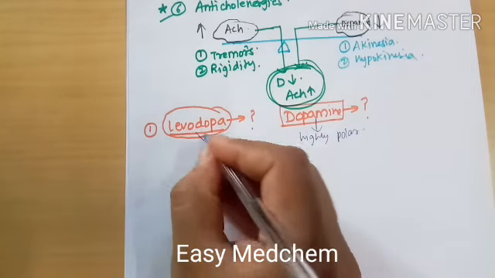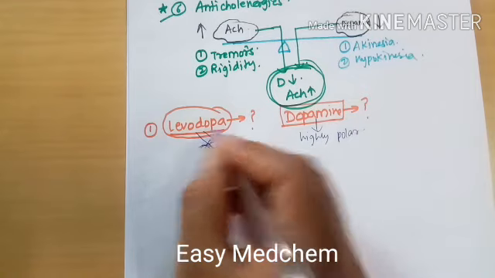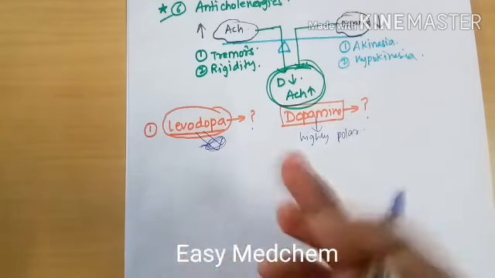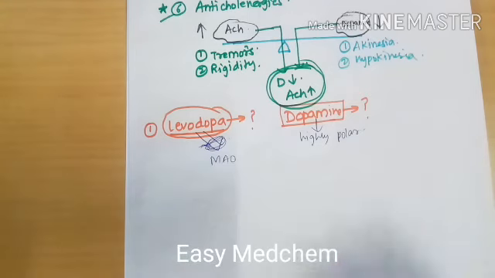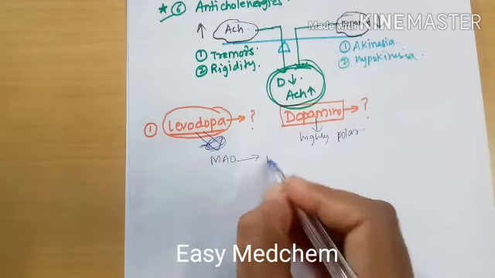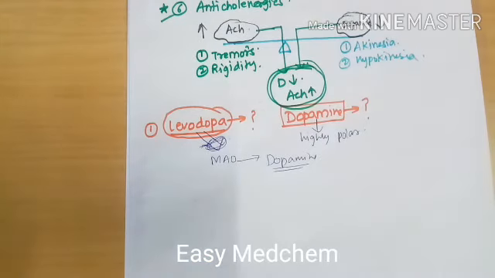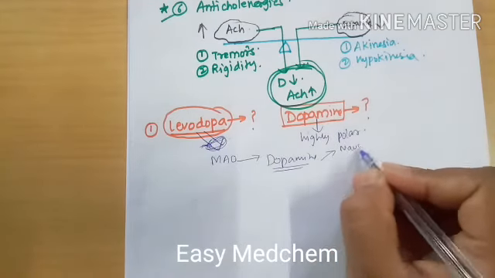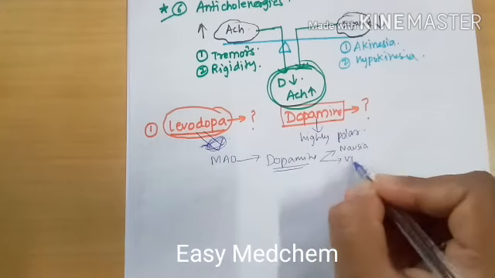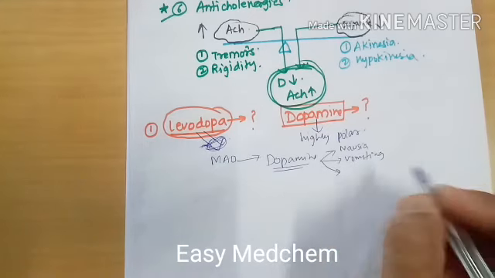So this is the main concern: we cannot give levodopa directly to the patient, because in the peripheral tissue the MAO will convert the levodopa to dopamine, and the dopamine in the peripheral tissue will cause unwanted effects, such as nausea, vomiting, and as well as cardiac